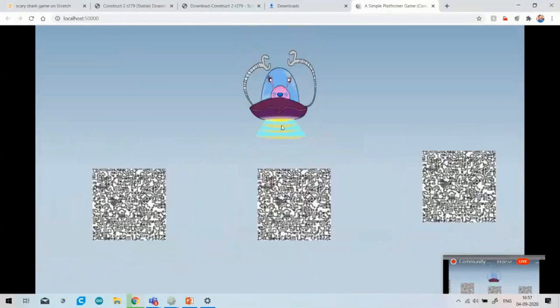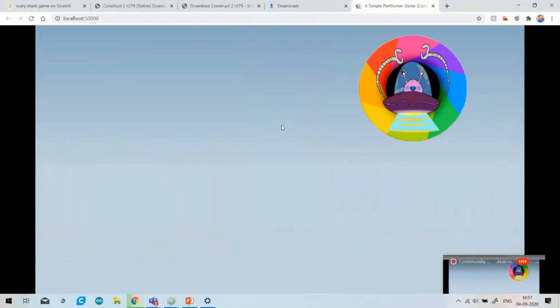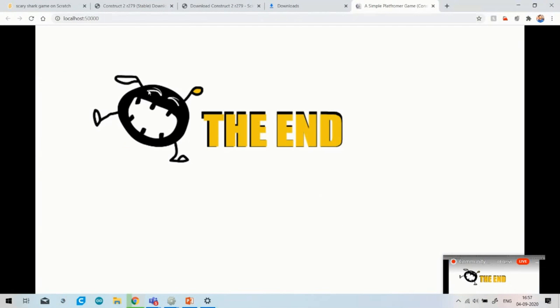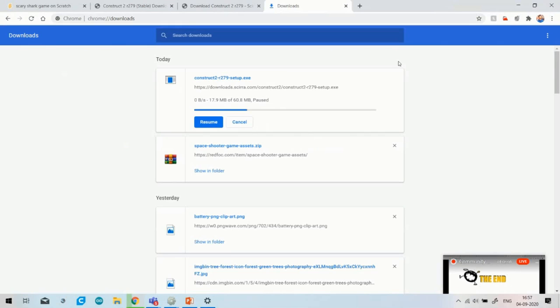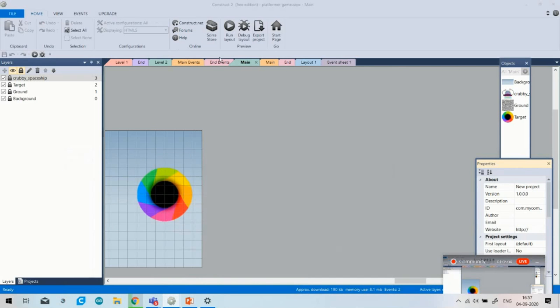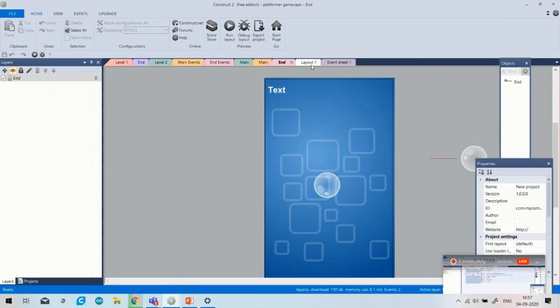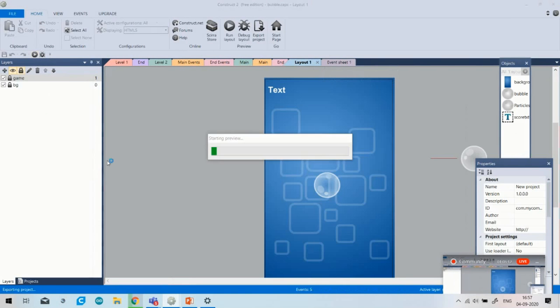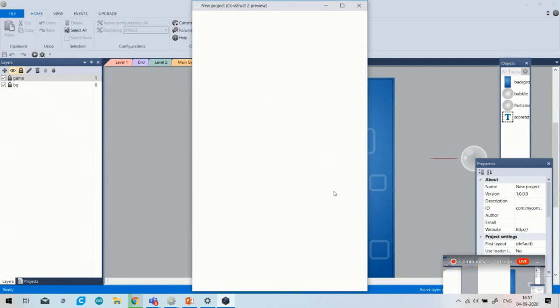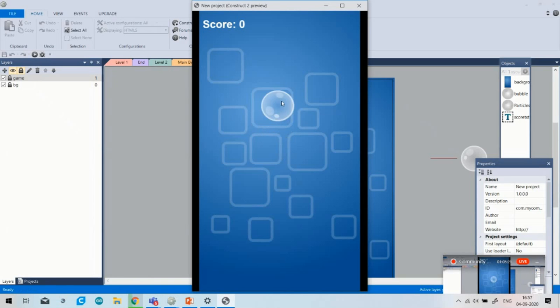You can see that there are various platforms available. As soon as it goes to the end option, the end screen will appear. Okay, and the last game that I will show you is this one. It will appear whenever I click on this. You can see that whenever I click on this bubble, it will simply bubble out. Okay, you can play this game. It's a very interesting game, and this game is very simple.